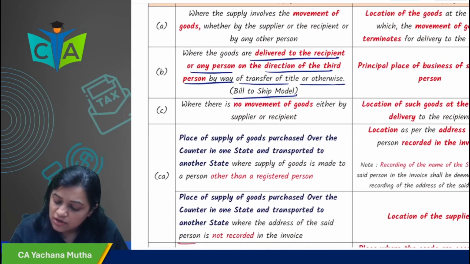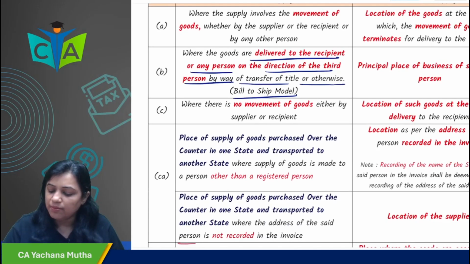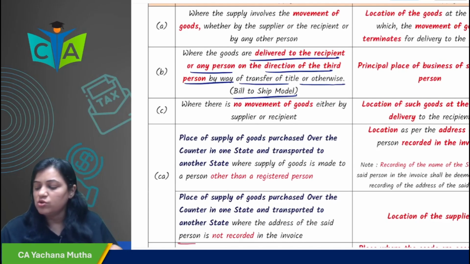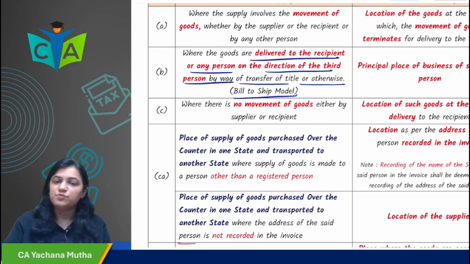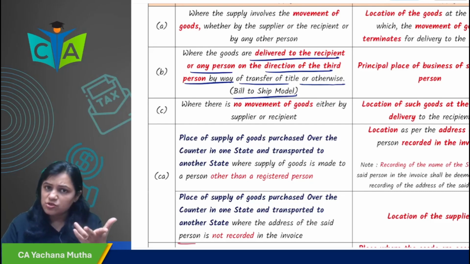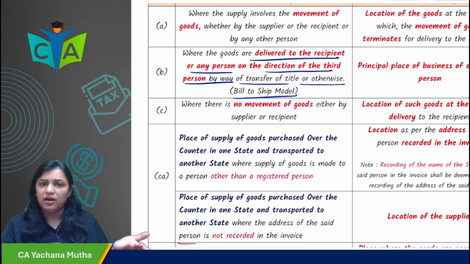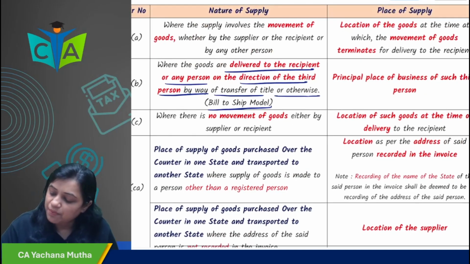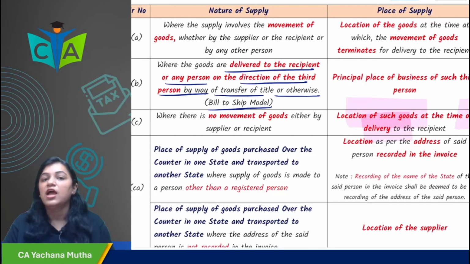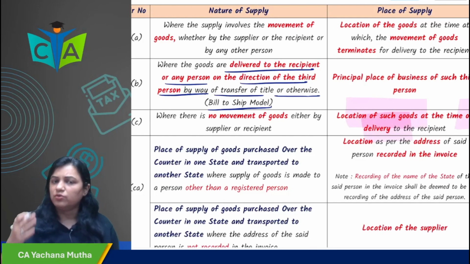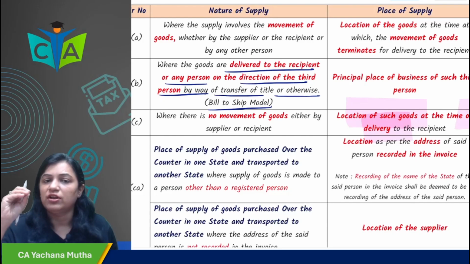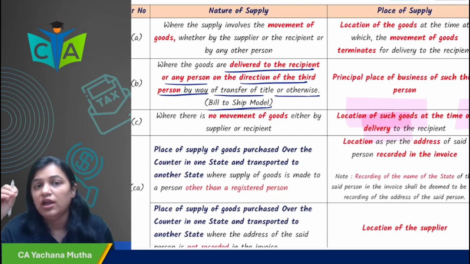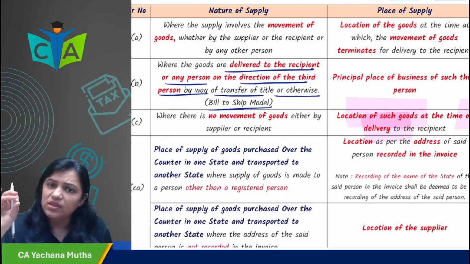Now next, where there is no movement of goods either by the supplier or recipient. When there is no movement of the goods, I am selling the goods on an as-is basis. For example, I say okay, the goods are kept here, you can take them. So in that case there is no movement of goods. What would be the place of supply? Location of the goods at the time of delivery to the recipient, where the goods are located at the time of delivery. That would be the place of supply.